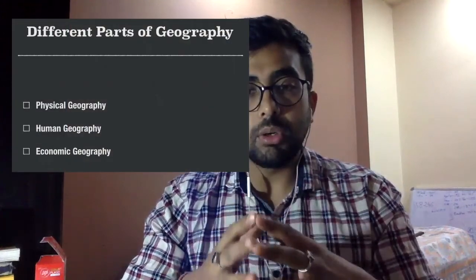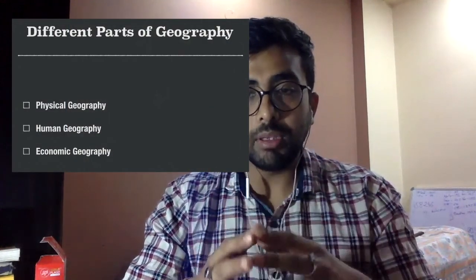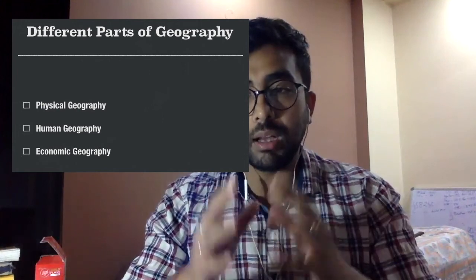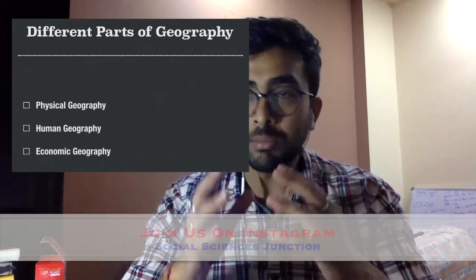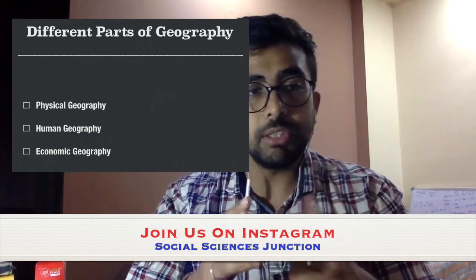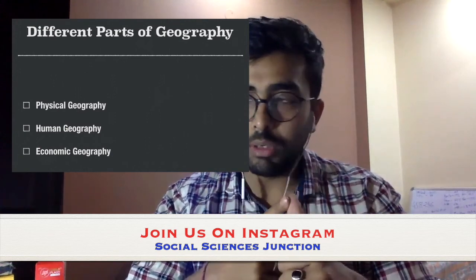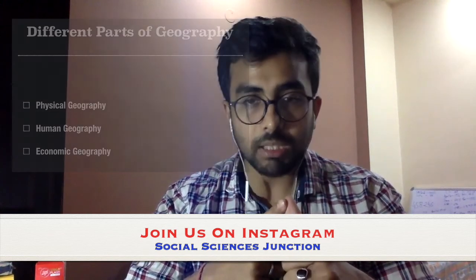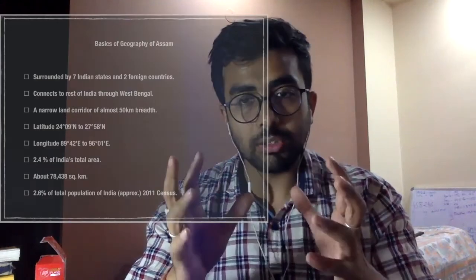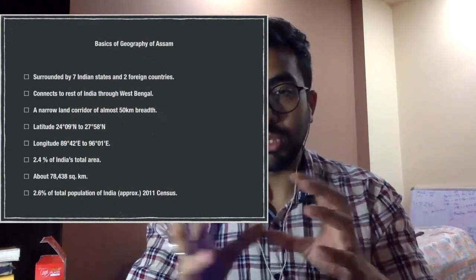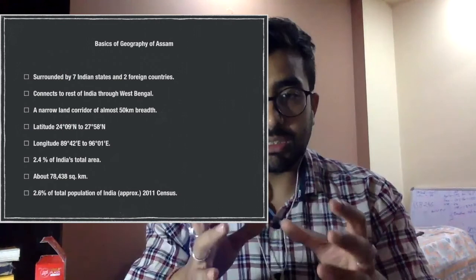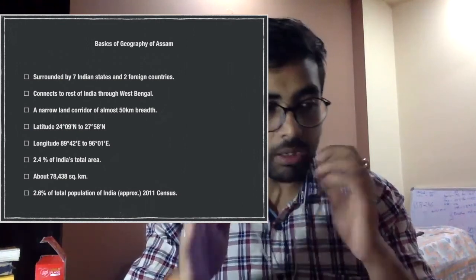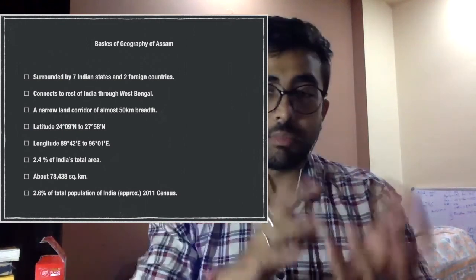In the previous video we saw that geography can be divided into several parts: physical geography, human geography, economic geography, etc. We looked very briefly at the physical geography of Assam, where we saw the location of Assam, the geographical extent of Assam, the total population of Assam, and the longitudinal and latitudinal extent of Assam. All those things have already been covered.